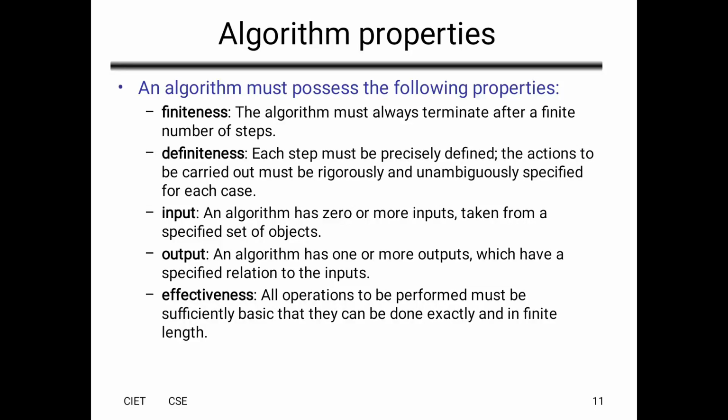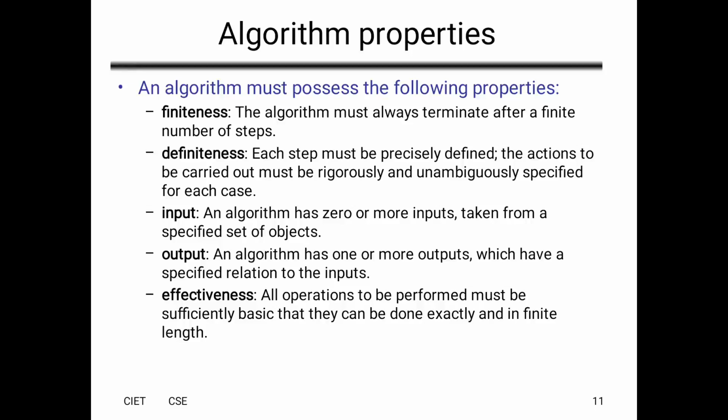And a recursion or an infinite loop must have an end point. So every recursion and infinite loop must have an end point. If an algorithm does not have any end point, it is not an algorithm. That's why finiteness.